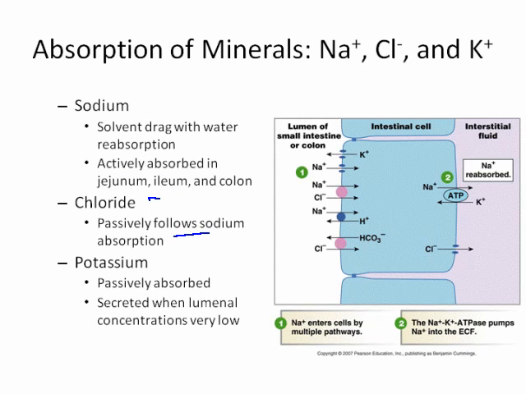Chloride is absorbed passively, and it's following sodium reabsorption. So we have sodium and chloride coming together. There's also potassium, which is passively reabsorbed. I should say passively absorbed, and it can be secreted when the luminal concentrations are very low. So if there's not enough potassium here in the chyme, we're actually going to have some potassium that is going to be secreted as well. So potassium can go both ways across the lining of the GI tract.